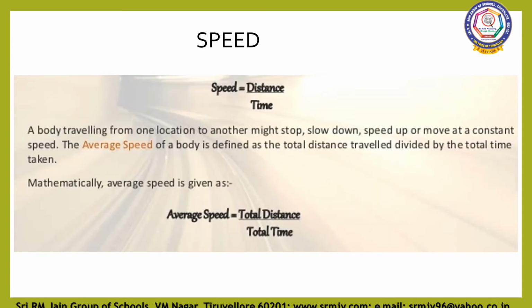Next we are going to discuss speed. What is speed? Speed is the distance traveled by the object in unit time. What's the formula of speed? Speed is equal to distance by time. A body traveling from one location to another might stop, slow down, speed up or move at a constant speed. What's the average speed of a body? How will we define the average speed? Average speed of a body is defined as the total distance traveled by the body divided by the total time taken. So average speed is equal to total distance by total time.